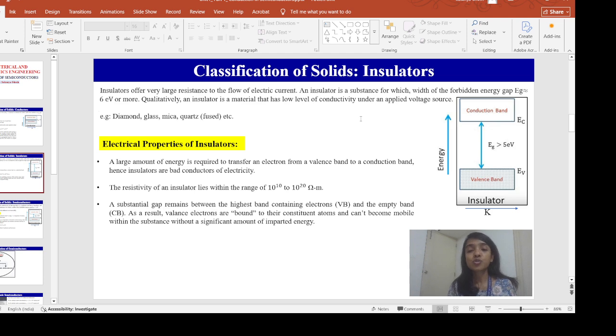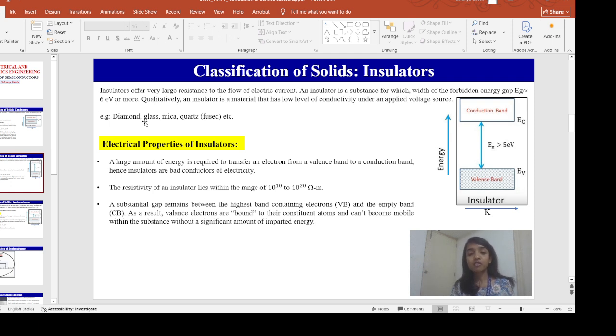Now coming to insulators. What is an insulator? Insulators offer very large resistance to the flow of electric current. An insulator is a substance for which the energy band gap Eg is 6 electron volt or more. An insulator is a material that has a low level of conductivity under an applied voltage. What are the examples of insulators? We have diamond, glass, mica, quartz, etc.